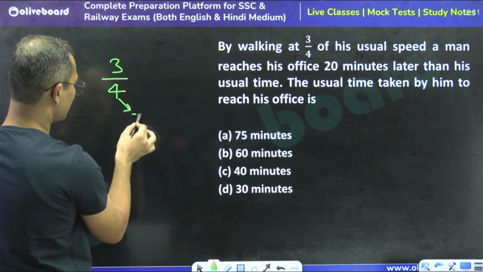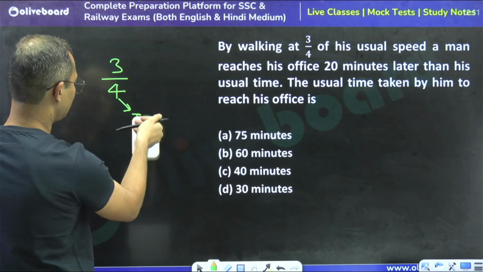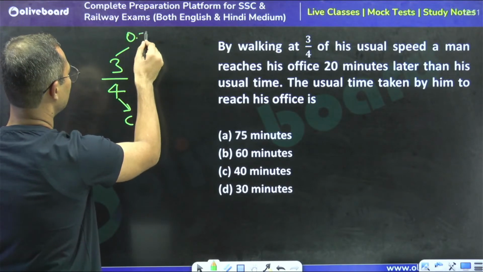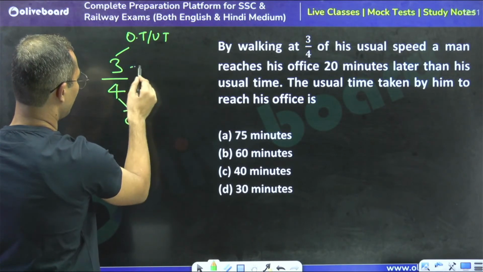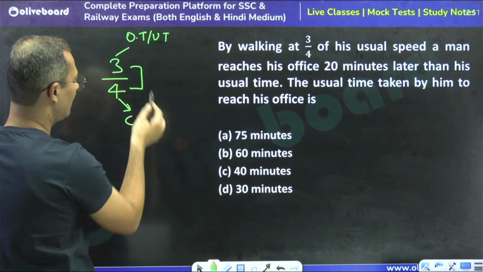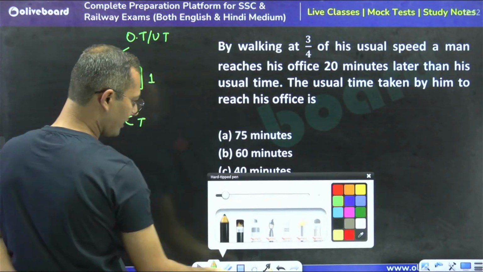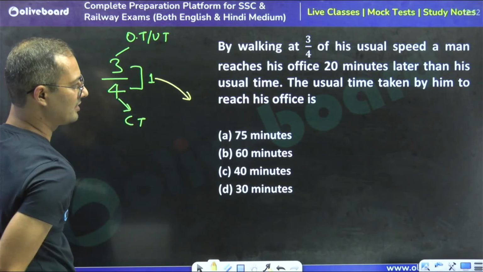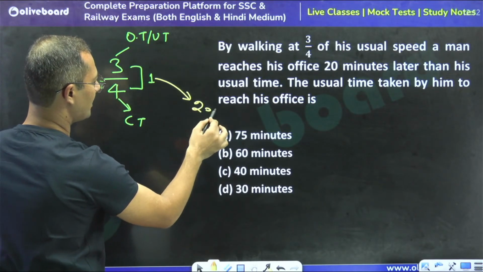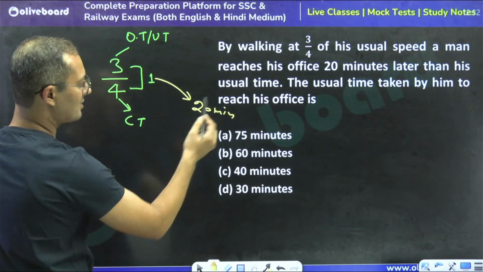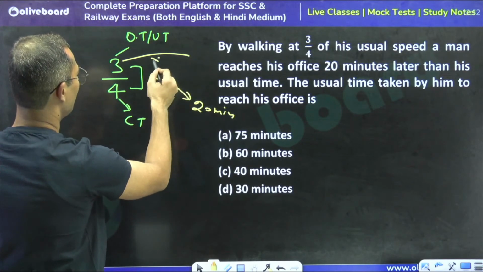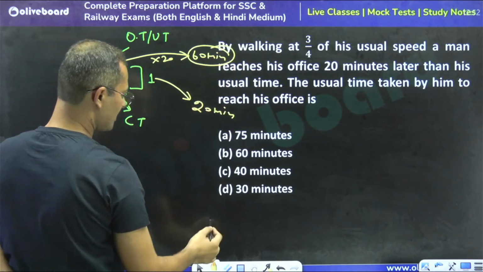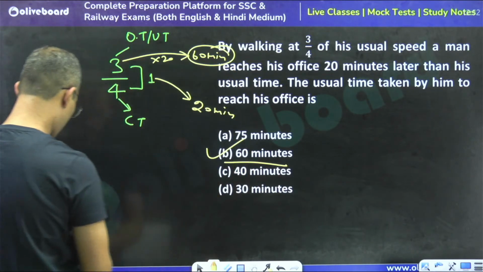So this is the changed time, and this is the original or usual time. I already told you how and why I'm using this. So 1 is equal to 20 minutes. So the usual time is going to be 3 into 20, 60 minutes. So 60 is the right answer. B part is the right answer.